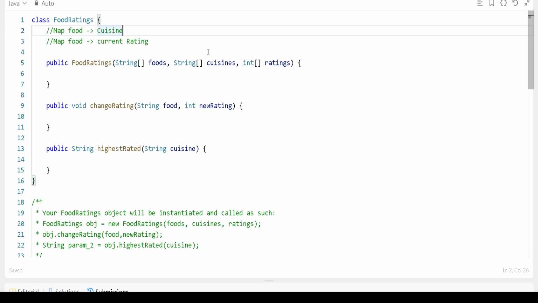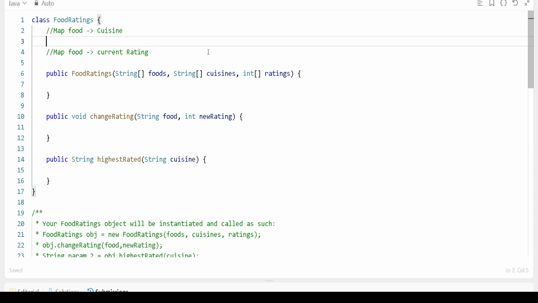Like this. In this, we know that we'll use private, and we'll define it final. Then we'll say, okay, map, and we'll give the two values, key and value. These two things we will pass. Let's give this the name food to cuisine, right?